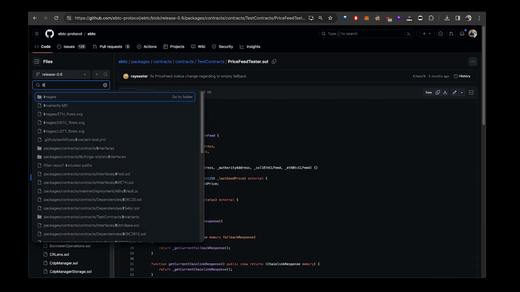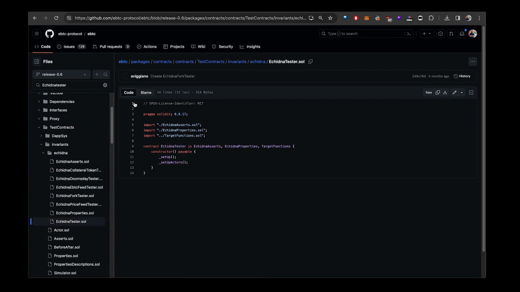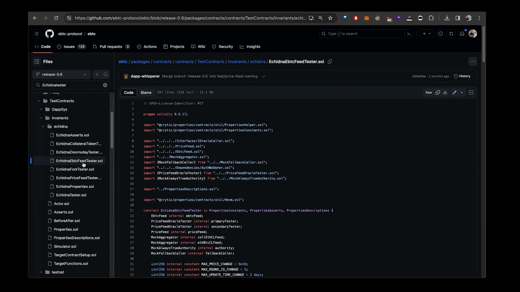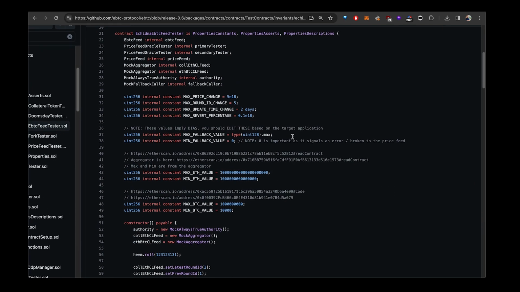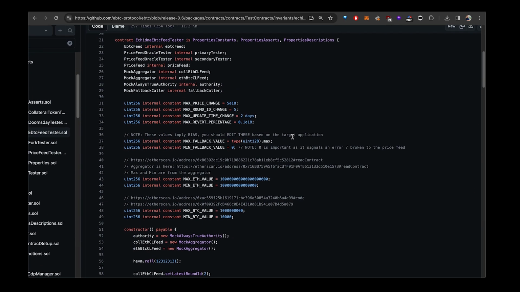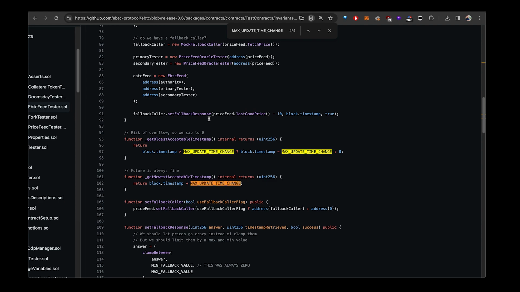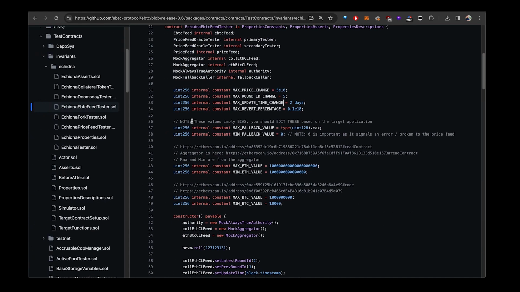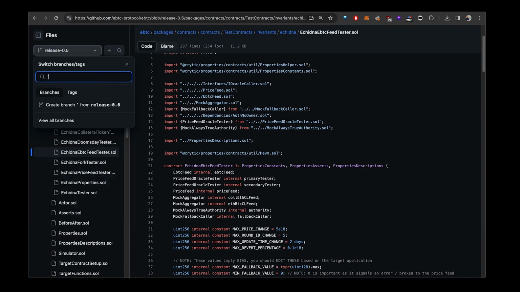So let's go on Echidna tester. The Echidna tester was the base setup for that. And then we had the Echidna eBTC tester. And so there are a lot of, well, I think this is already fixed though. Actually, yeah, this is probably already fixed, so this will be the fixed version. Let's go to release 0.4 perhaps.